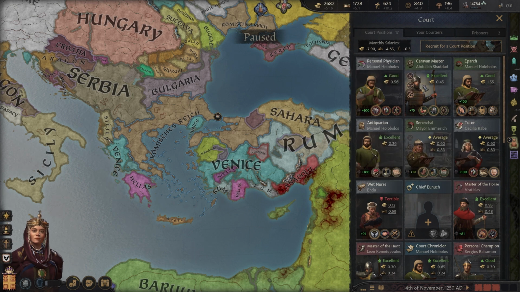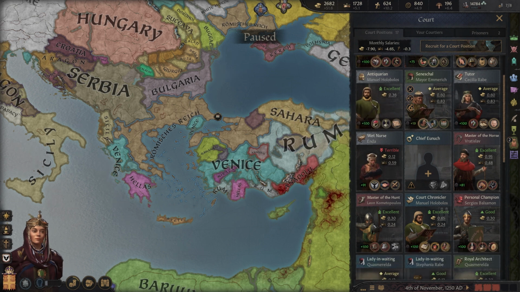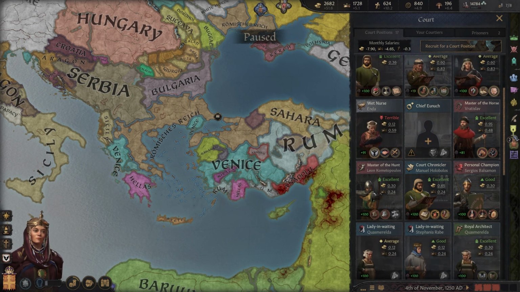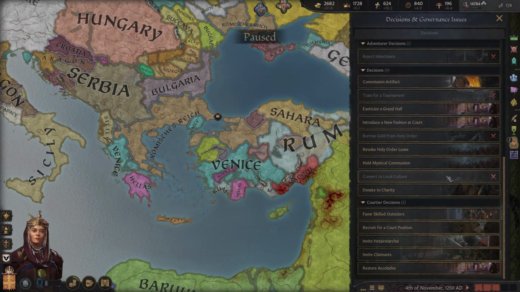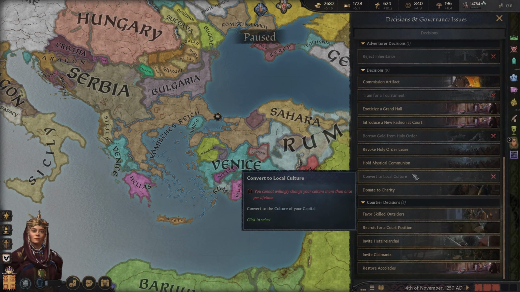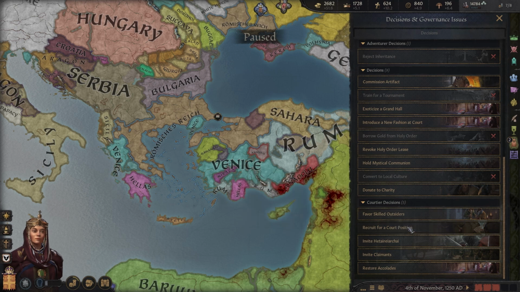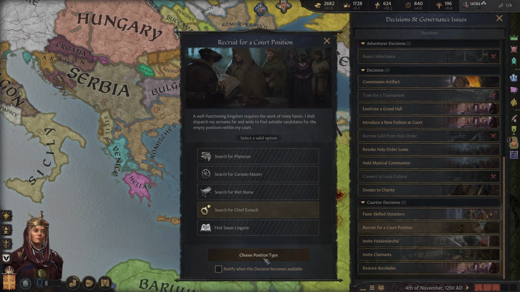We've got our caravan master Abdullah Shaddad. Mayor Emmerich is our seneschal. We don't have a chief eunuch. I wouldn't mind getting a new chief eunuch here. Can we do that? Recruit for a court position. Yeah, search for a chief eunuch.